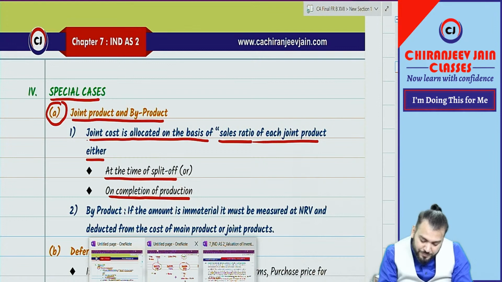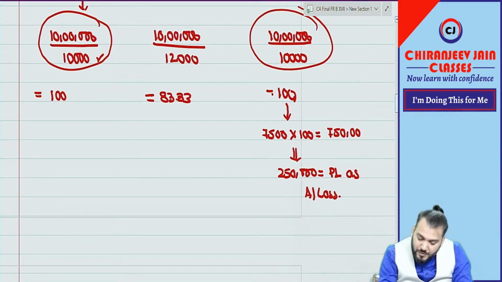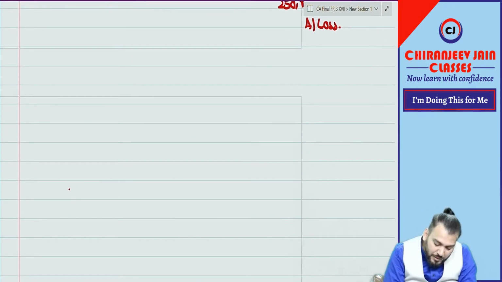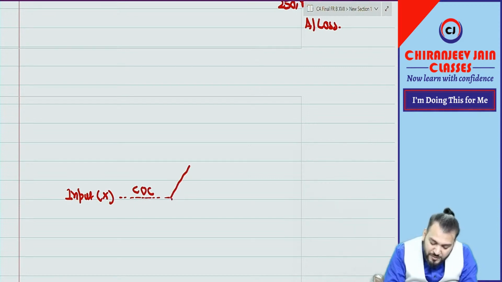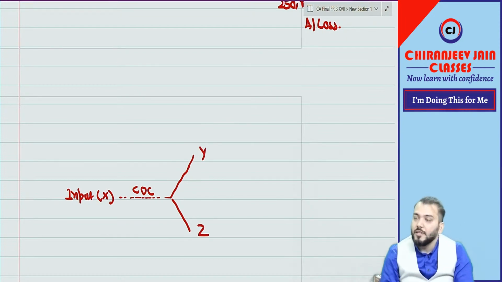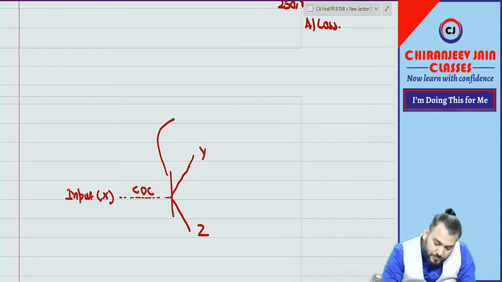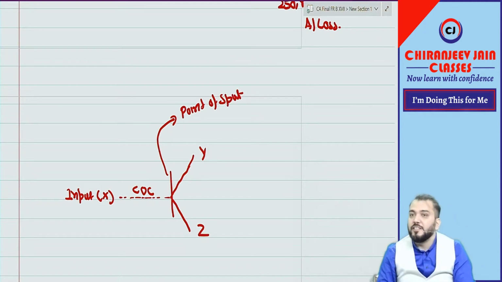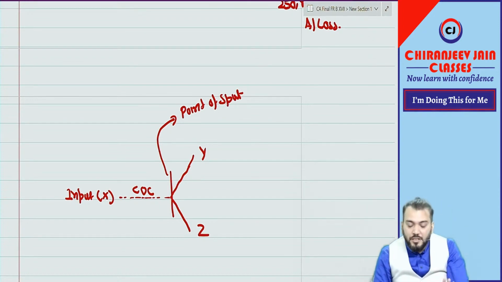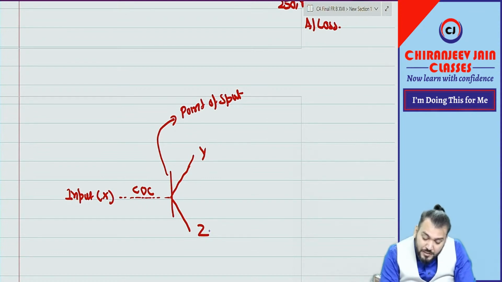What do they want to say? Suppose there is one input. Suppose the input is X, and after incurring some cost of conversion, this was split into Y and Z. So this becomes the point of split off. Understood?